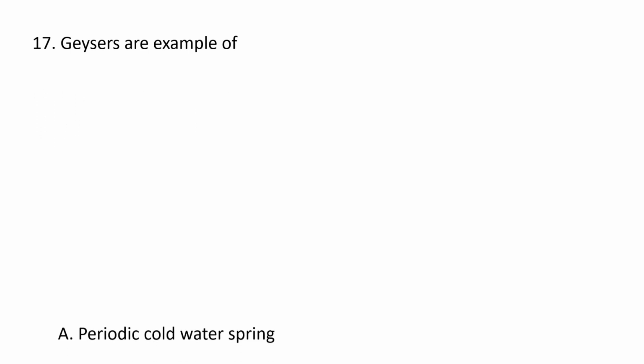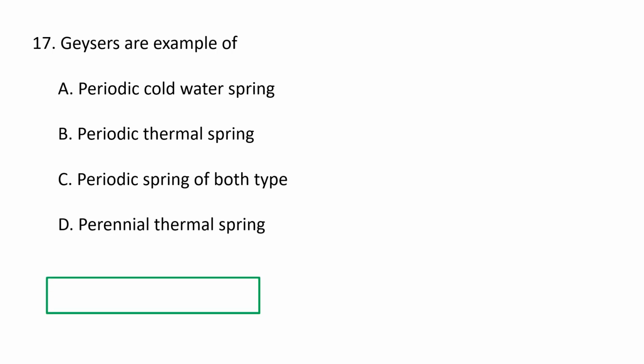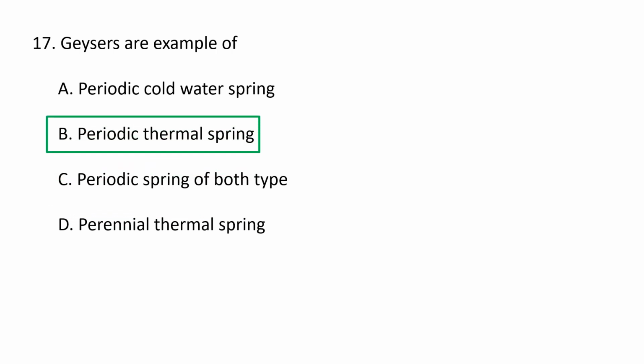Next question. Geysers are examples of: A. Periodic cold water spring, B. Periodic thermal spring, C. Periodic spring of both types, and D. Perennial thermal spring. So geysers are examples of periodic thermal springs. So B is the correct option.